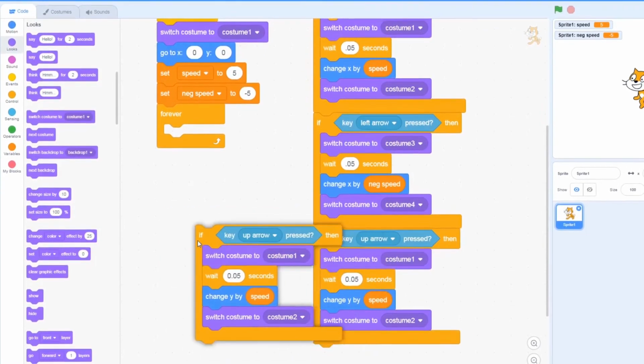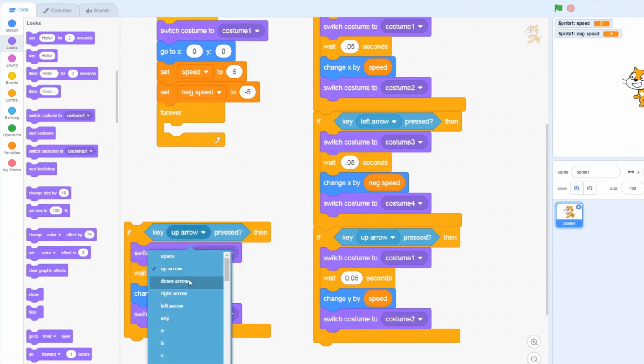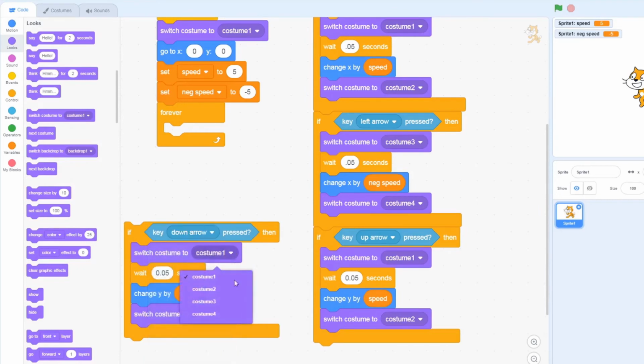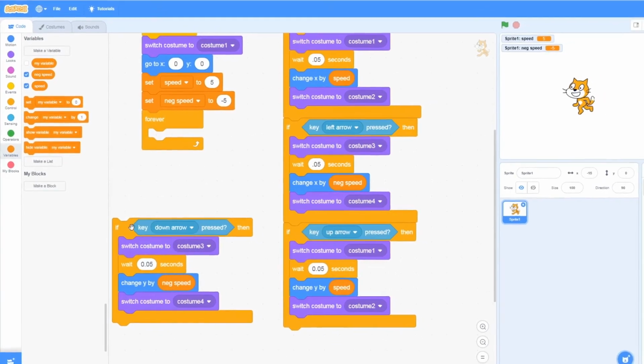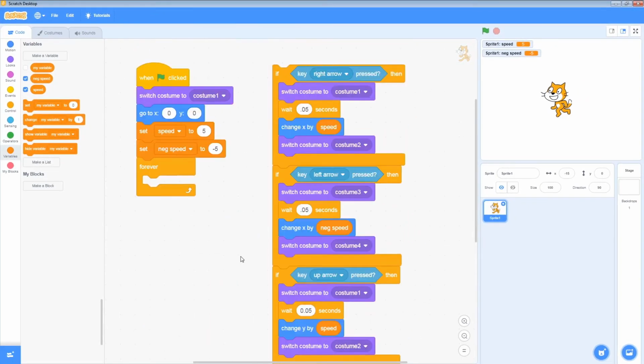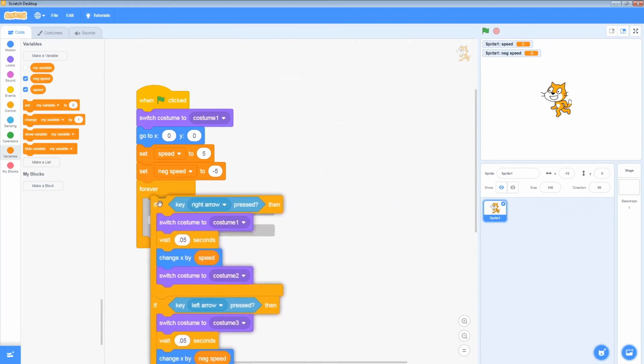I might actually duplicate that. You can see, even though it's connected, because I right clicked here, it only duplicates it there. So we're going to change that to be the down arrow, and costume 3 and costume 4. Once again, we need to change that to be a negative. Neg speed. Lovely. So the up one was a positive, and the down one is a negative. Grab this one back over to there. And now I can grab this whole entire 4 different keys and put it inside that forever loop.